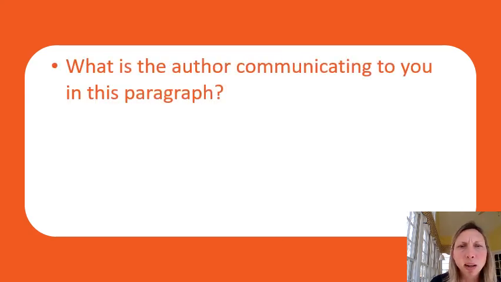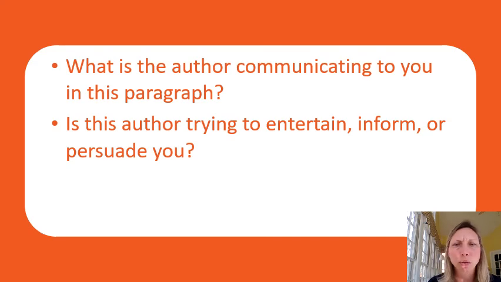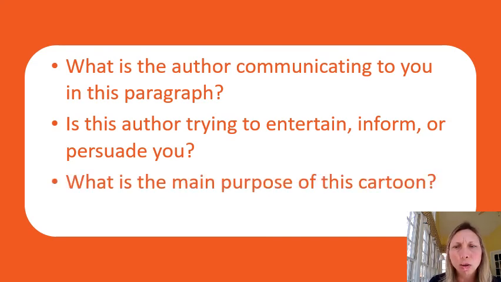All right. This one is called helmets. Always wear a helmet when you ride a bike. Helmets protect your head if you have an accident. Wearing a helmet can save your life. So what is the author communicating to you in this paragraph? They are trying to tell you to wear a helmet. Is the author trying to entertain, inform, or persuade you? So they're persuading us. They're trying to convince us to wear a helmet.